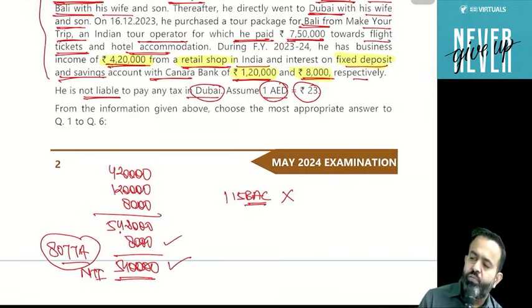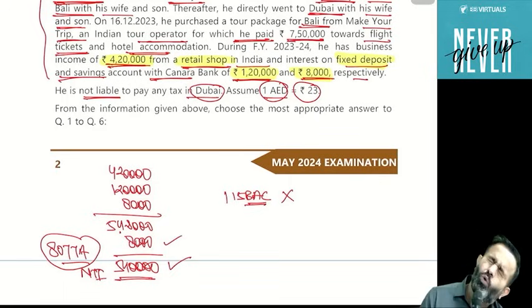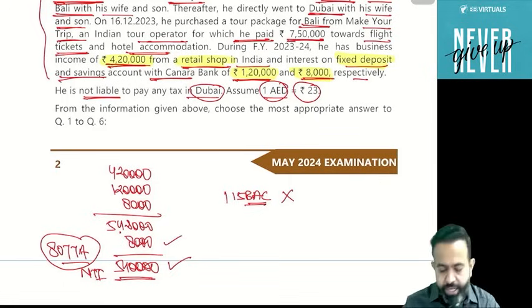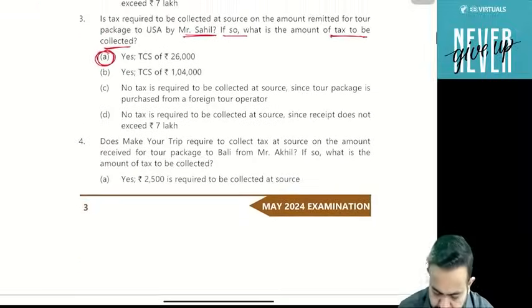This is not more than 15 lakh. This is more than 50 lakh. So that person will be treated as non-resident in India. So what is the question of ICAI? Just check the question.